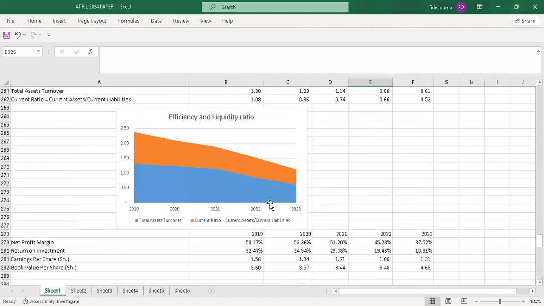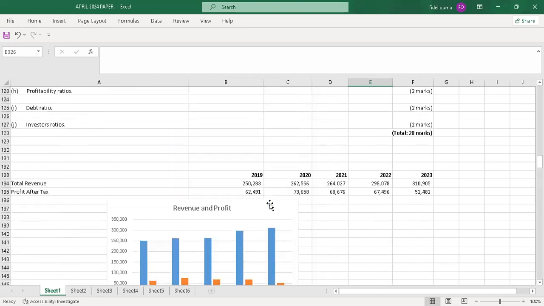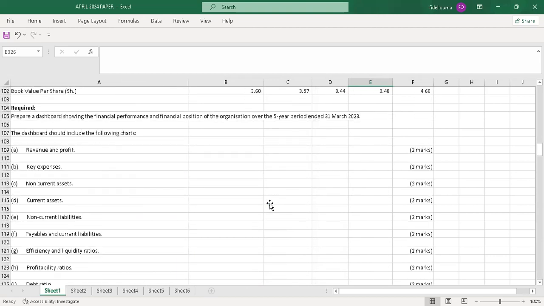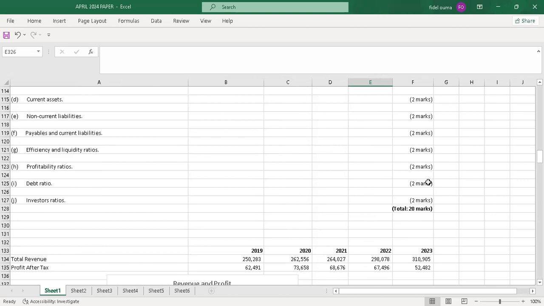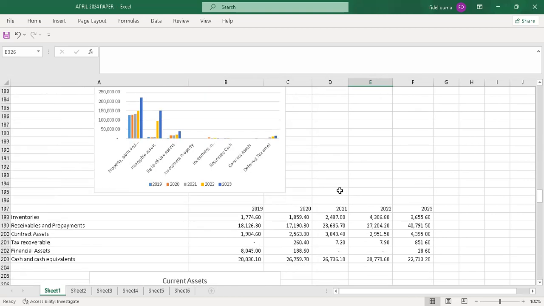This is how you are supposed to tackle this question. And every dashboard, you are given 2 marks. So 2 marks, 2 times 10 will give you 20 marks. And they were testing your knowledge on ratio analysis, whether you still recall what profitability ratio is, what investors ratio is, what liquidity ratio is. Yeah, so that's what they were testing.